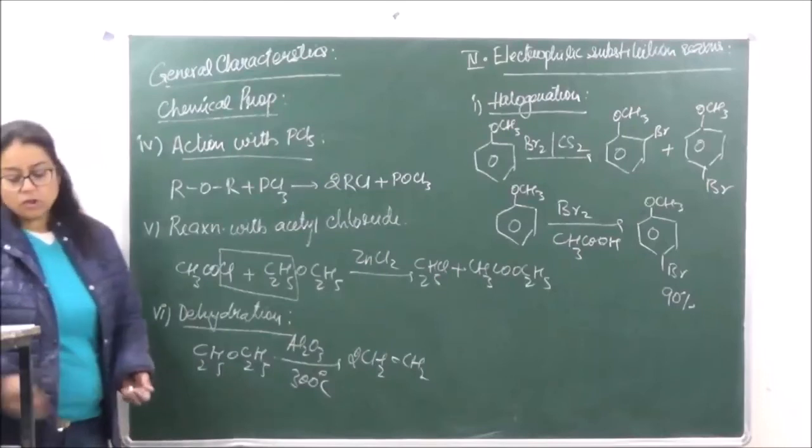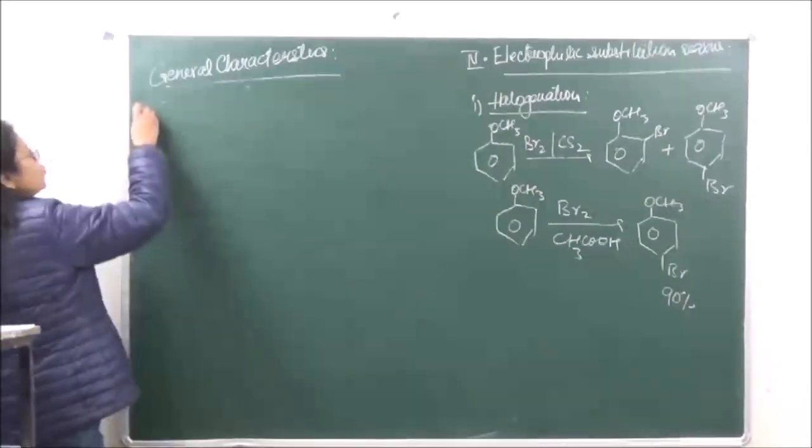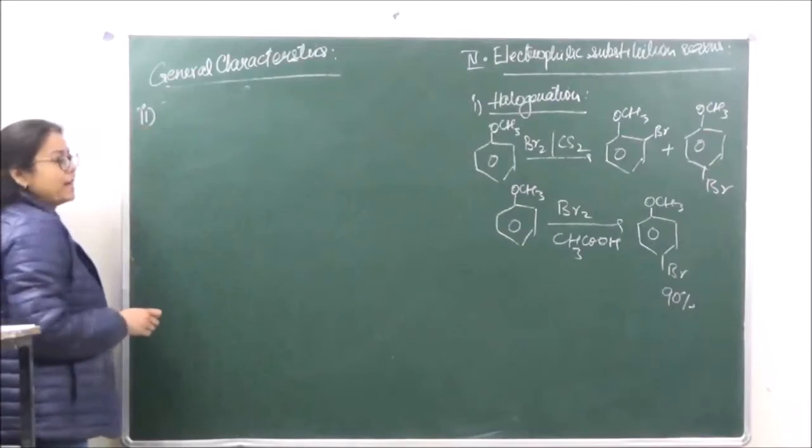Okay? The second reaction over here is the nitration reaction. Again, the nitro group will be directed towards the ortho and the para position.